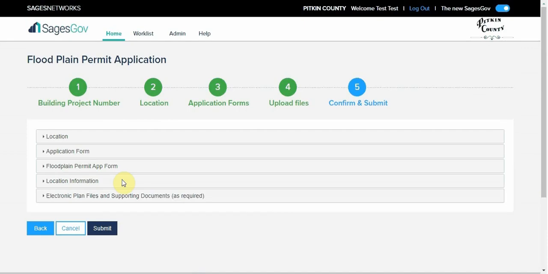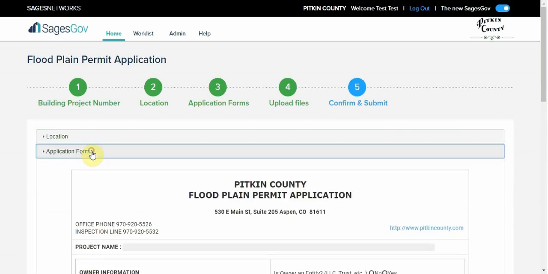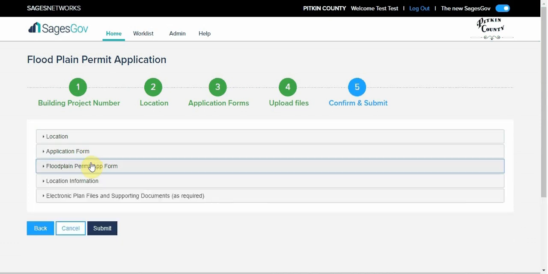The final step will allow you to review the information submitted. You can click on each tab to view what you've entered. If anything was entered incorrectly, you can click the back button. If everything was correct, you may click Submit.